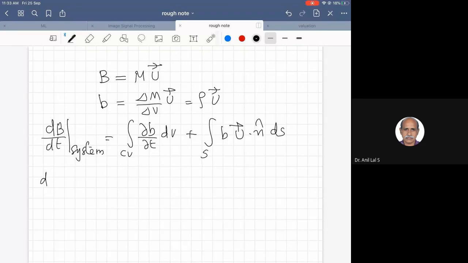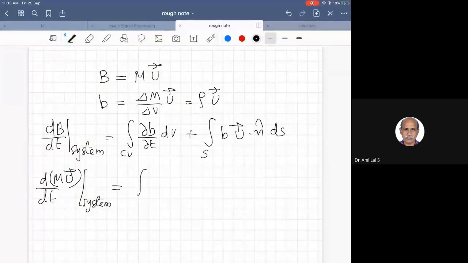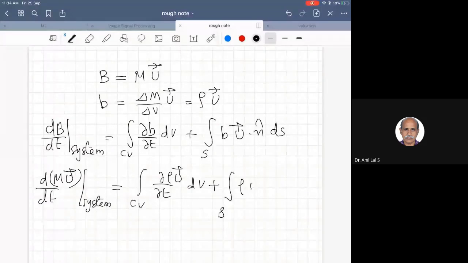So this is d by dt of the momentum of the system, and integral over the control volume dou by dou t of rho u dV plus integral over the surface of rho u, u dot n dS.